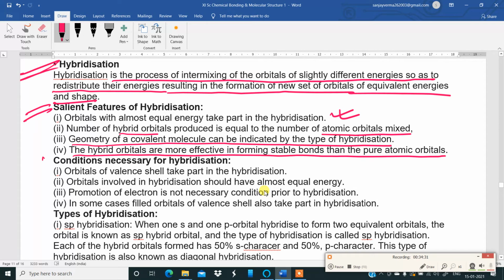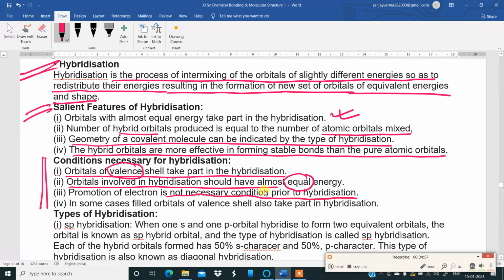Okay. Now, the conditions for hybridization to happen. Orbitals of the valence shell take part in hybridization. So over here, what is important? Valence shell. Orbitals involved in hybridization should have almost equal energy. Then promotion of electron is not necessary.